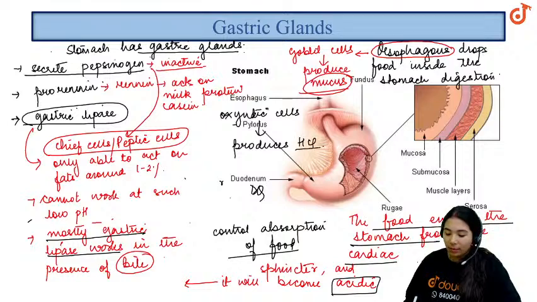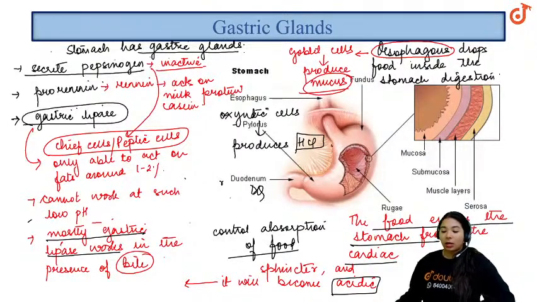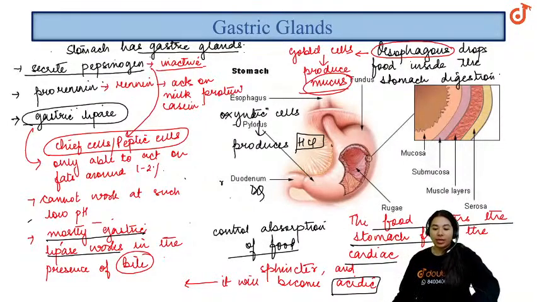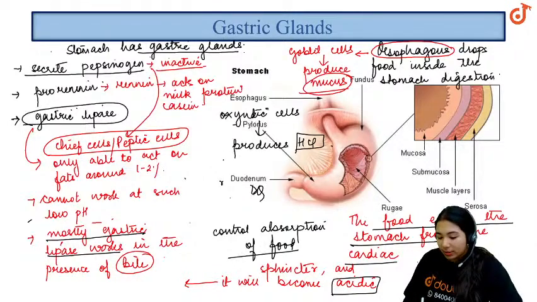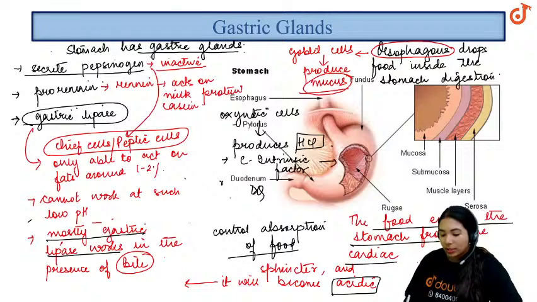This HCl maintains the pH. Apart from this, the oxyntic cells secrete the Castle intrinsic factor, which is involved in the absorption of B12.